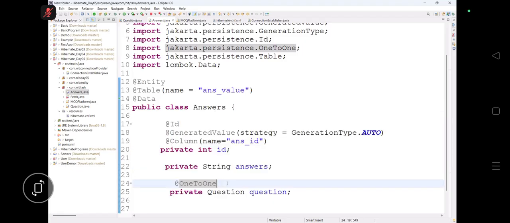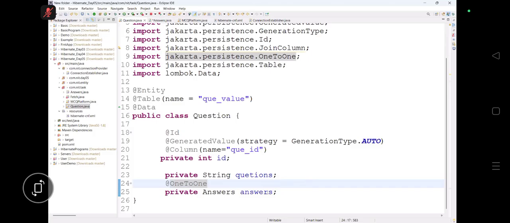I'm going to write here what is known as mappedBy. One-to-one has one functionality which is mappedBy, and what are we going to write here? Tell me, mappedBy answer. And this answer name which you are giving should be the same name as the reference variable name. If you mismatch the name, guys, you will get an issue.